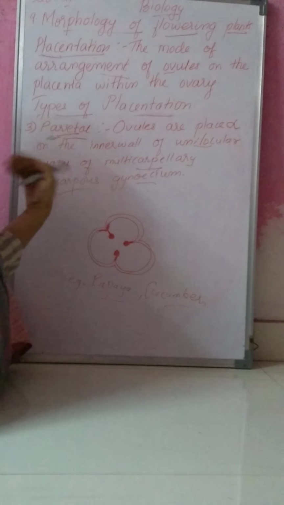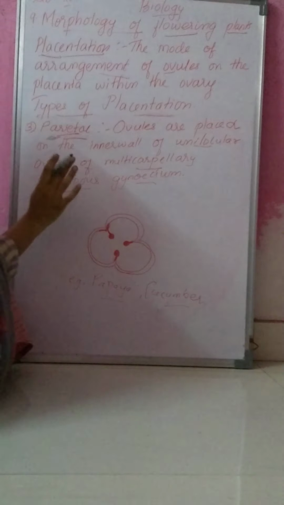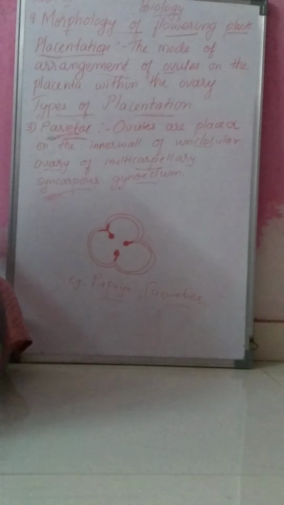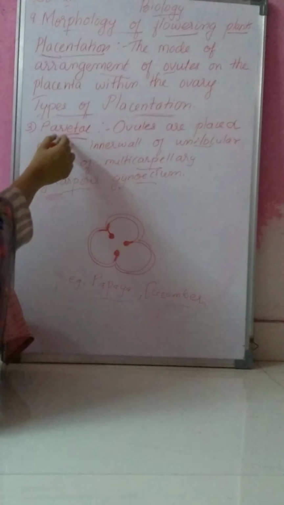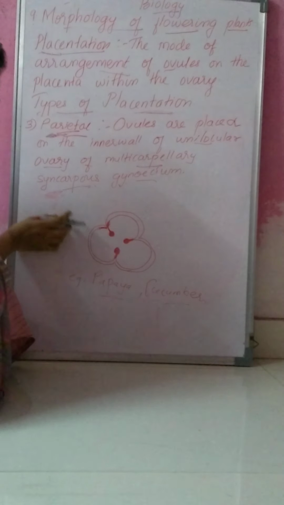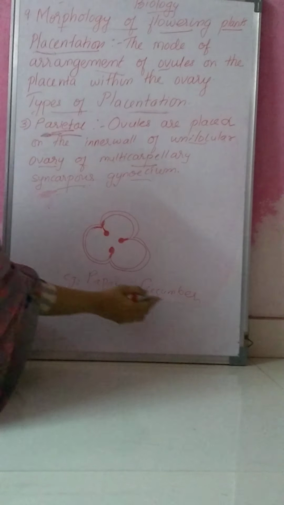Many carpels are present and the gynoecium is syncarpous. That type of placentation is known as parietal placentation. An example of parietal placentation is papaya or cucumber.